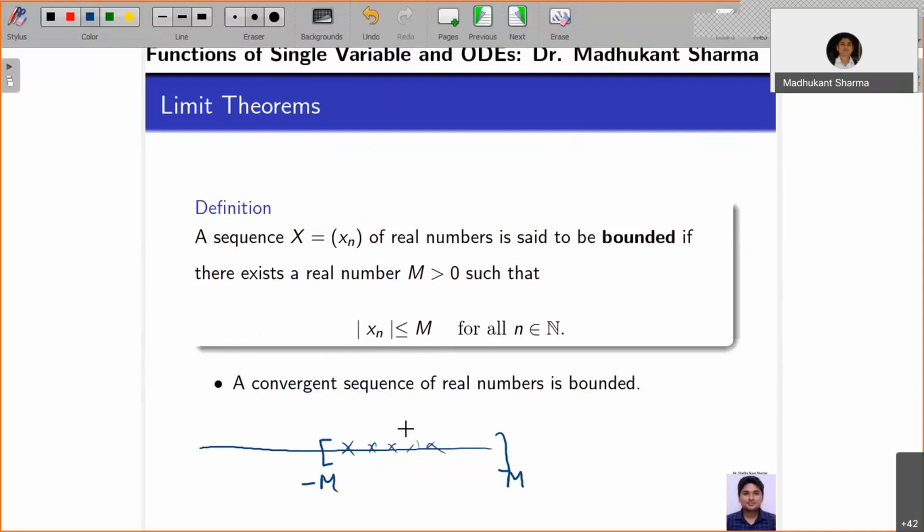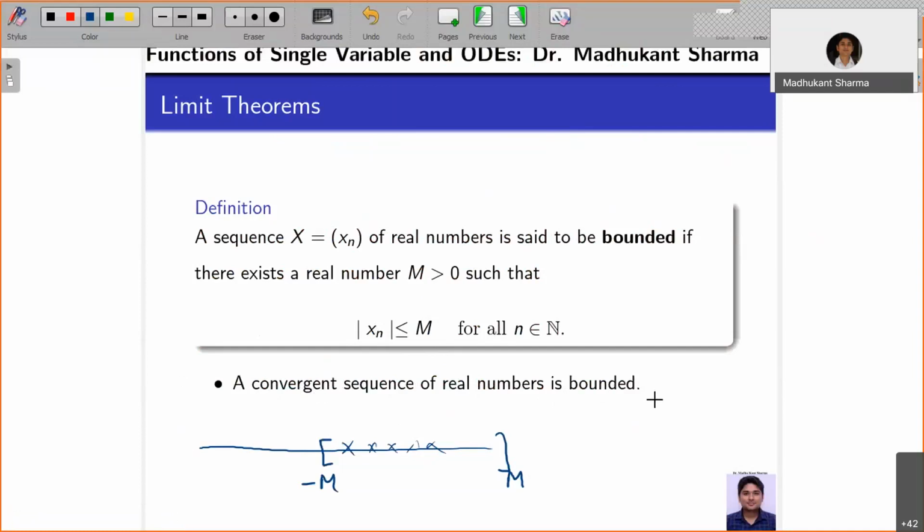So what will be the bound, if the sequence converges? You will find that out by the definition. The first observation is: a convergent sequence of real numbers is bounded. What it says is, if you have a sequence and it is convergent, then it is necessarily bounded.